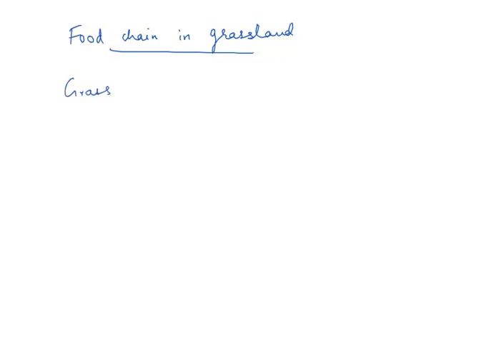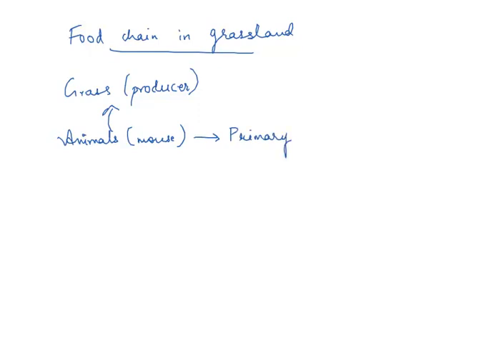Grasses grow over here, so we can say that grass is a producer, and some animals like mouse eat this type of grass. So such animals are the primary consumers because they consume the grass.